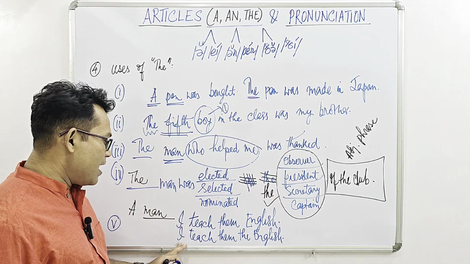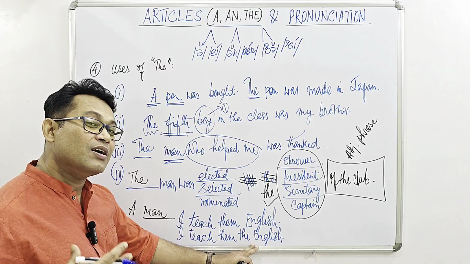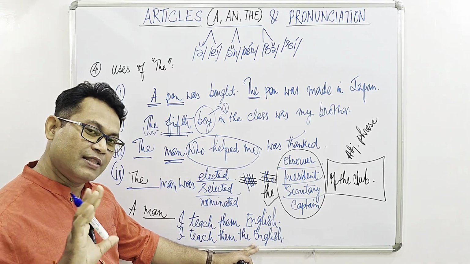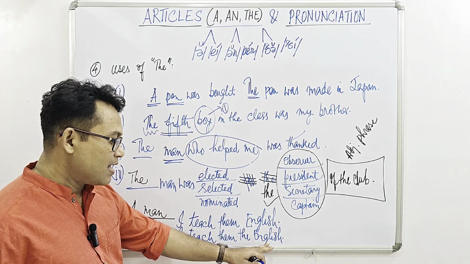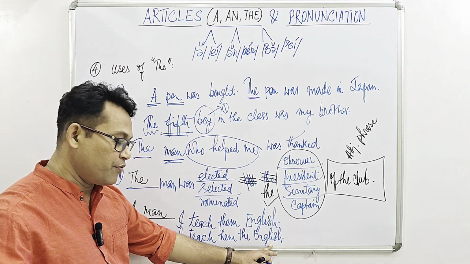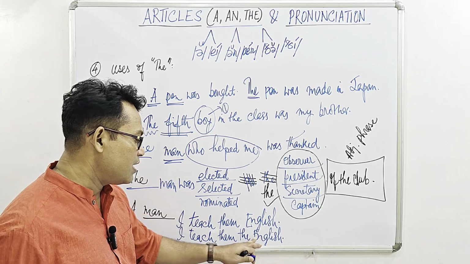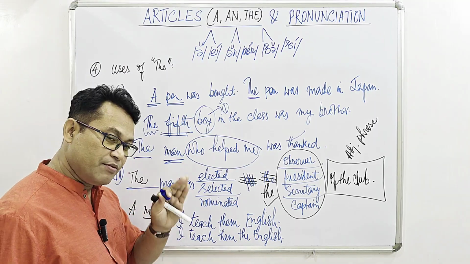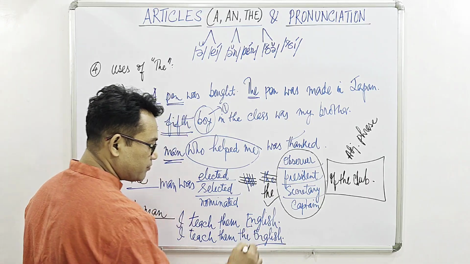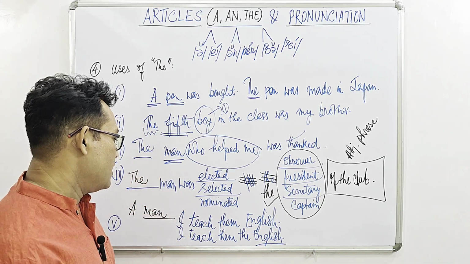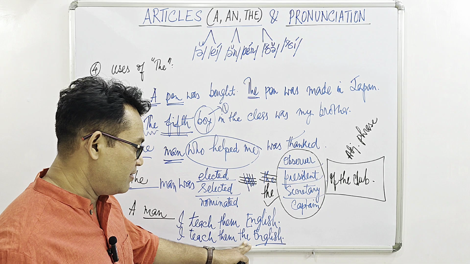Okay, we can say I love the English weather or English food. That's fine. In that case, I'm talking about a specific or particular food. That's it, the is okay. But if we talk about English as a language, then we must not use the definite article the.